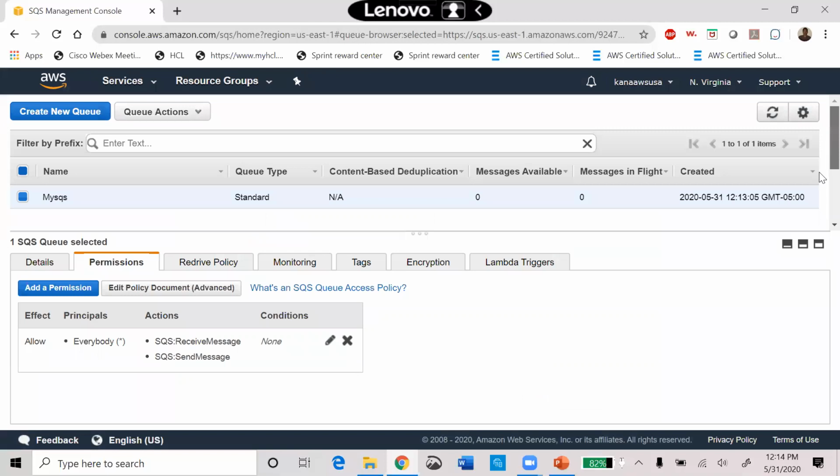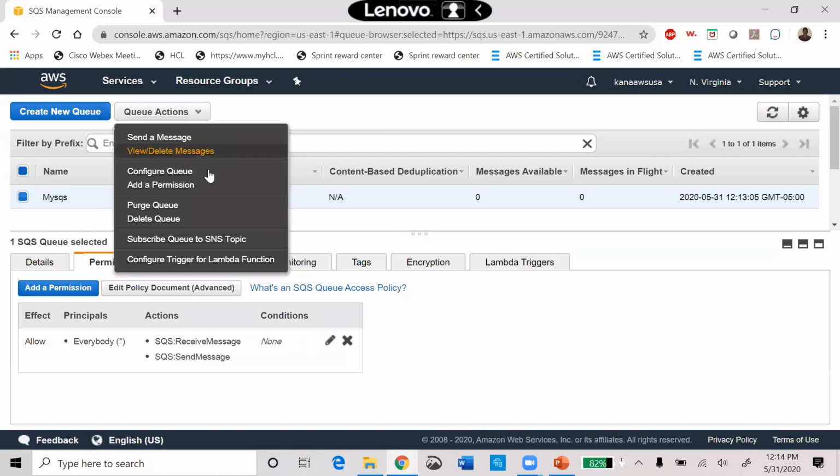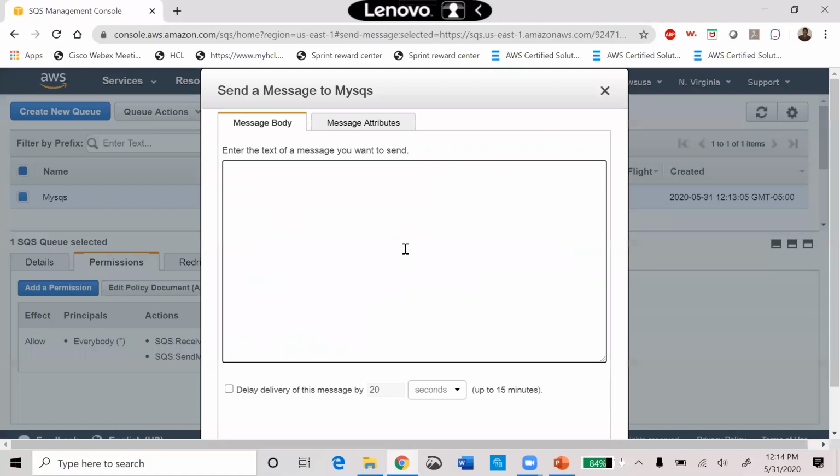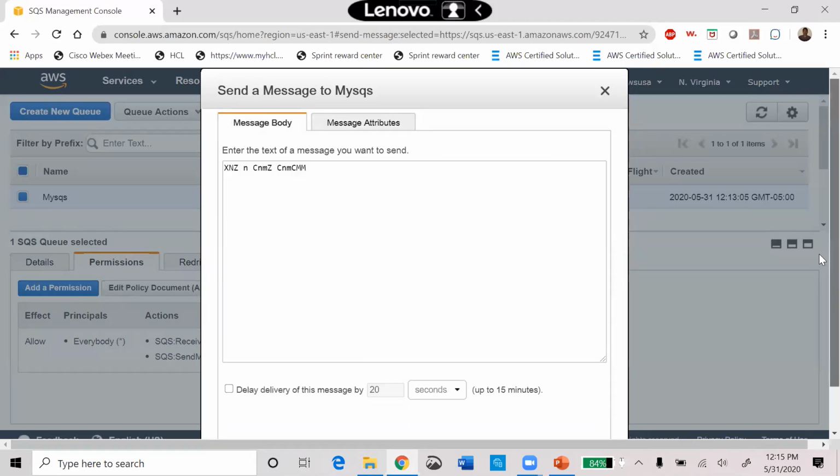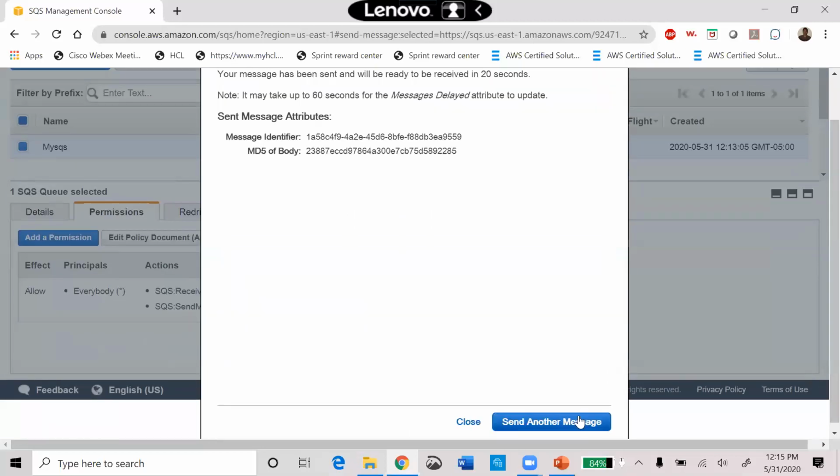So now we have created one simple queue. Okay, this is all about queues, and you can delete a queue, purge a queue, or connect this queue to an SNS topic. And you can send a message. Whatever messages you are receiving from other components, or you are typing here, these messages will be queued and delivered accordingly. In the message attributes, to whom you are sending, and all the information you can add over here. So here you can click send message.